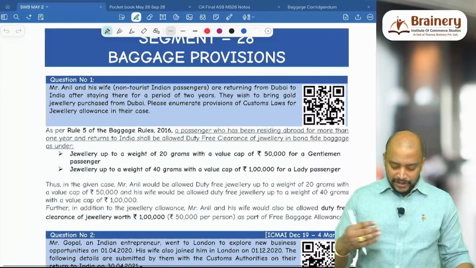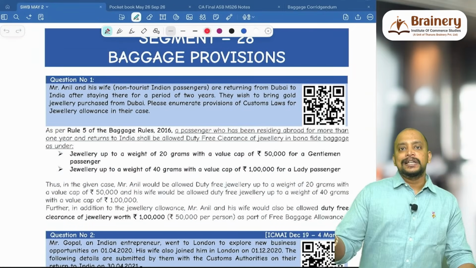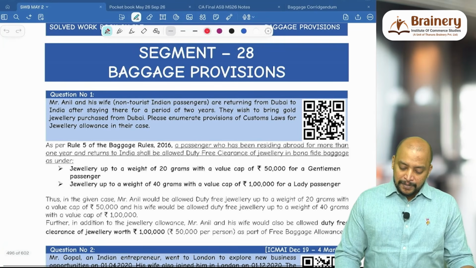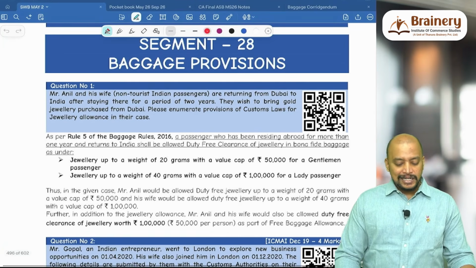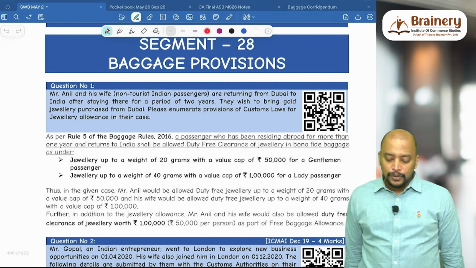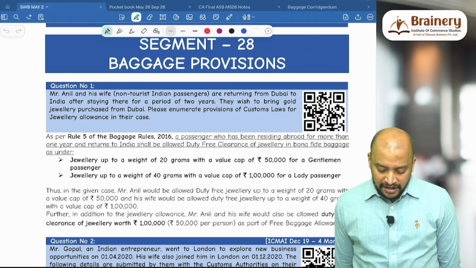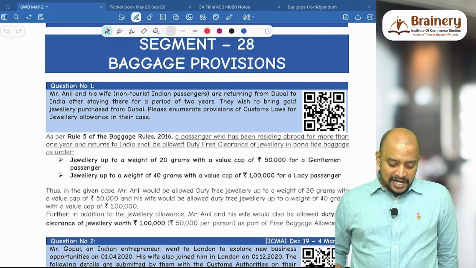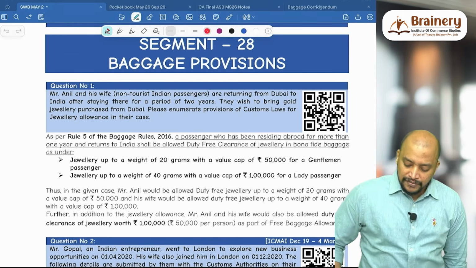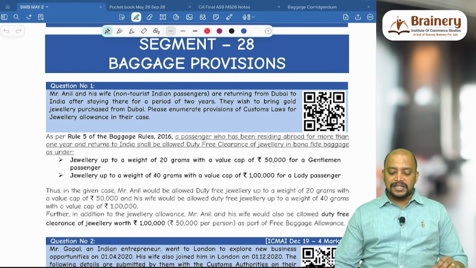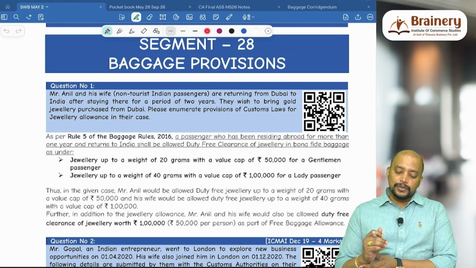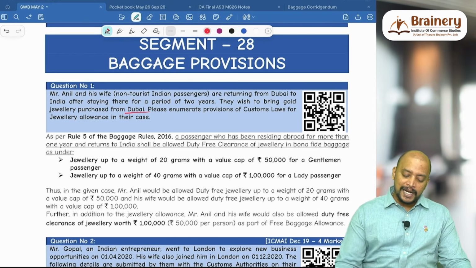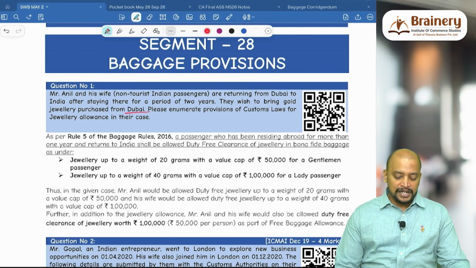I wanted to cover all the baggage questions, because I just wanted to make the correction wherever these rates appear. Segment 28, baggage. Mr. Anil and his wife, non-tourist Indian passengers, are returning from Dubai. So they are not tourists of foreign origin, and are returning from Dubai to India after staying there for a period of 2 years. They wish to bring gold jewelry purchased from Dubai. So they are staying for more than 1 year, and with gold jewelry from Dubai, enumerate the provisions of customs law and the jewelry allowance.